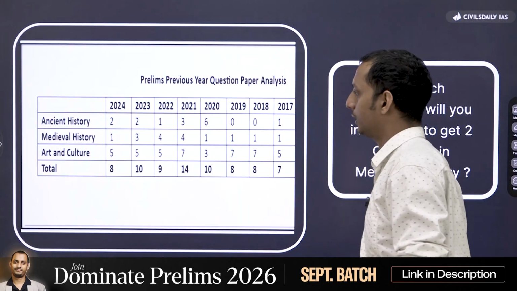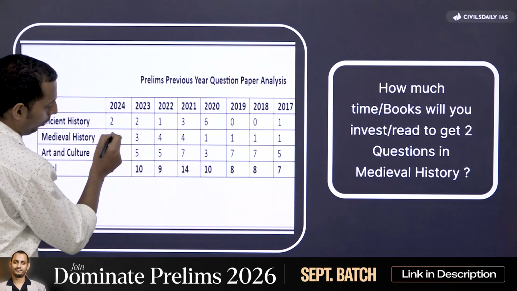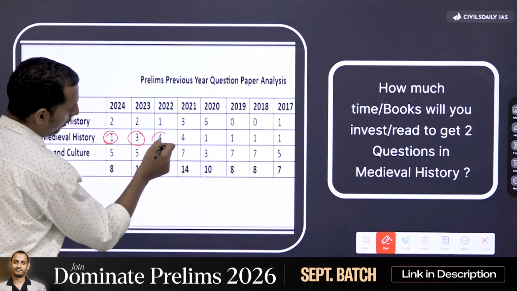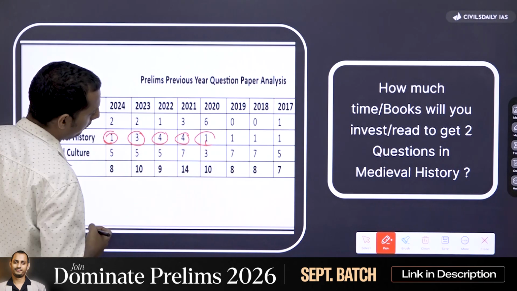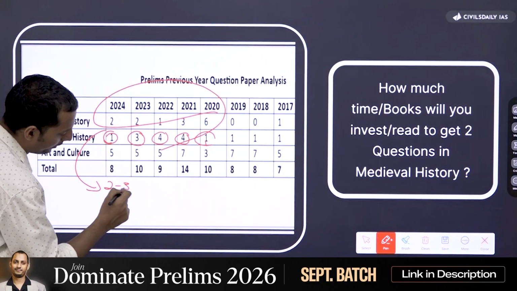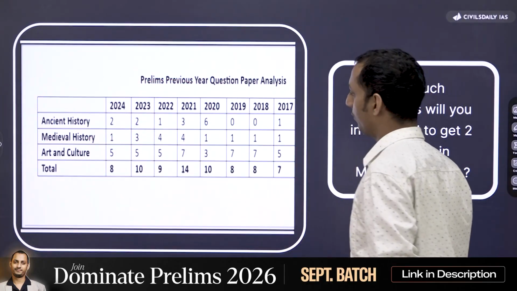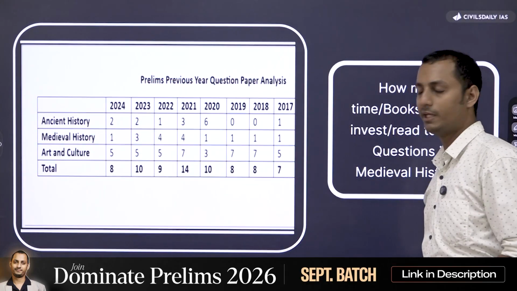So how to study it? As you can see here, in case of medieval history, 1 question, 3 questions, 4 questions, 4 questions, 1 question have come in the last previous years. So you can say that an average of 2 to 3 questions come every year. Out of that, 1 would be very difficult and 2 would be, I would say, easy to medium category.